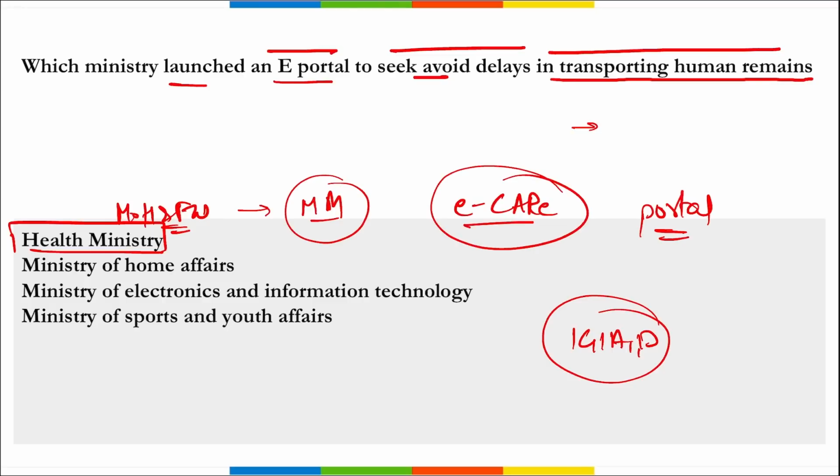So basically under this portal you will get all the registrations, all the clearances, all the certification that you require to bring a body from one location to another for a deceased person and to provide it to their families. So what is this e-care? What is the full form? It is e-clearance for afterlife remains. This ensures uniformity throughout the process and will remove any subjectivity that could arise from individual airport health organizations. And the nodal airport here is Indira Gandhi International Airport. It will act as the nodal airport for all the clearances and also for providing the help needed for the family to bring that particular body from one location to another.